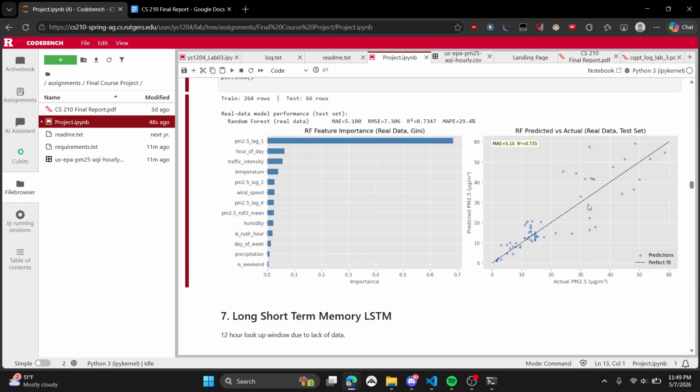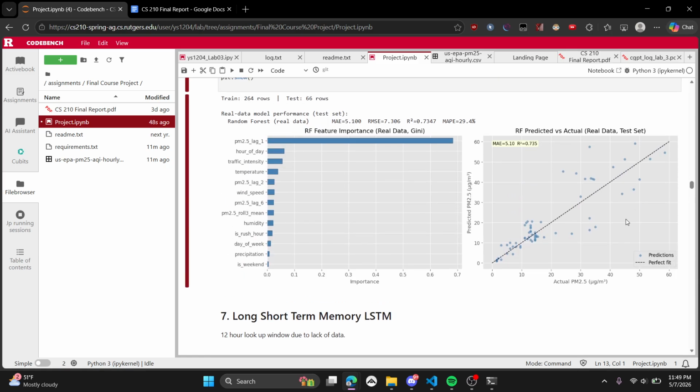And then we're seeing that the feature importance is mostly on lag one, and that it's very close to the prediction, which is making me think, is there a little bit of overfitting here? Is there maybe no overfitting here? I don't really know, but there's only 2 weeks worth of data. So in my mind, there's a little bit of overfitting happening over here.